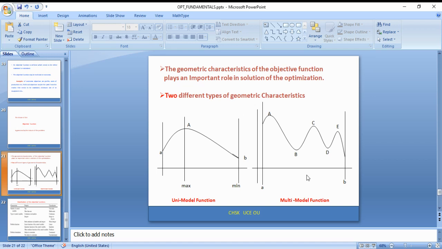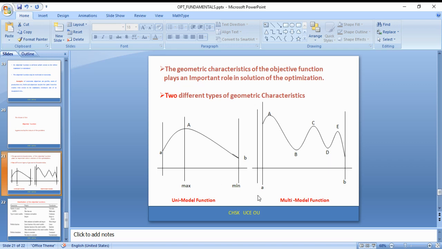Out of 5 optima, 3 are maxima and 2 are minima. In a unimodal function, only one optimum exists, either a maxima or minima. In a multimodal function, it may have more than one minima or more than one maxima, or combinations of minima and maxima.